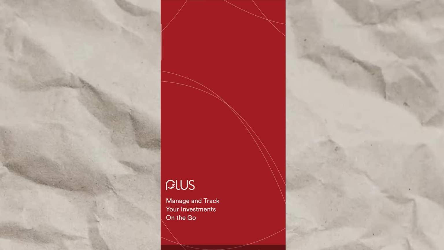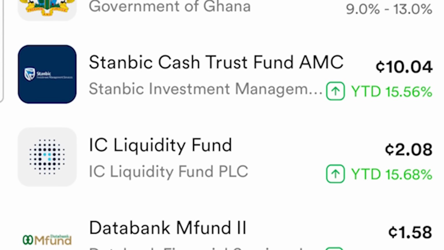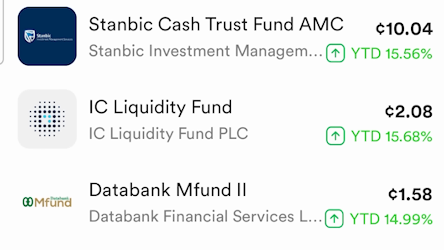I've been using the Plus app over the past 3 years, which gives me the opportunity to invest in money market funds like Stanbic Cash Trust, IC Liquidity Fund, and DataBank M Fund. So if you want to invest in fixed income, the Plus app is going to help you. I like the treasury bill feature on the Plus app because most banks will only allow 1,000 Ghana cedis or more, but with the Plus app, you have the chance to invest as little as 500 Ghana cedis.